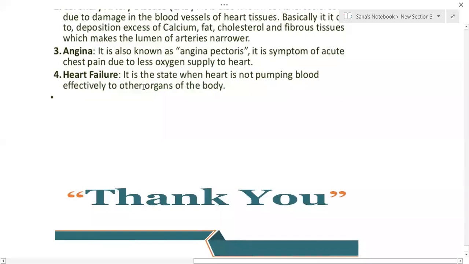Next is heart failure. It is a state when the heart is not pumping blood effectively to the organs of the body. Heart attack and heart failure are different. In a heart attack, when the oxygen amount is reduced, tissues will die in the heart region. So your heart could not pump the blood, so the heart fails. That is the state when the heart is not pumping the blood.